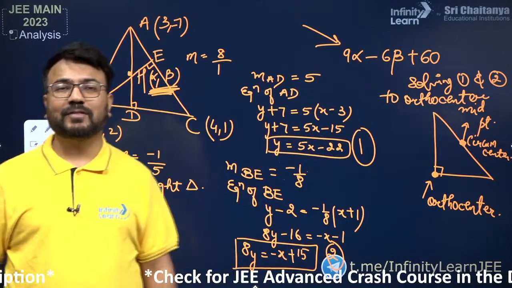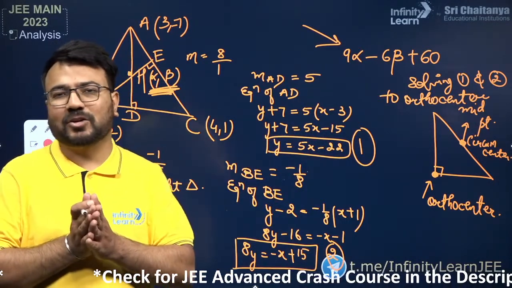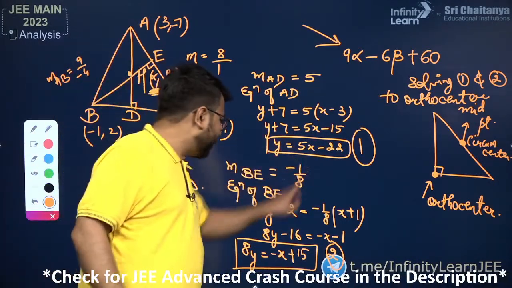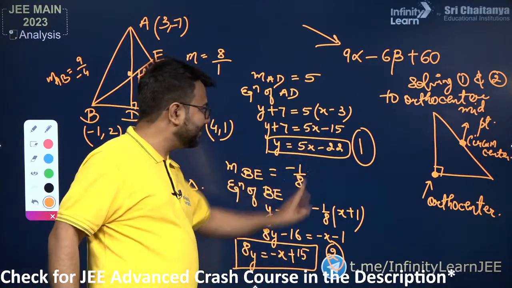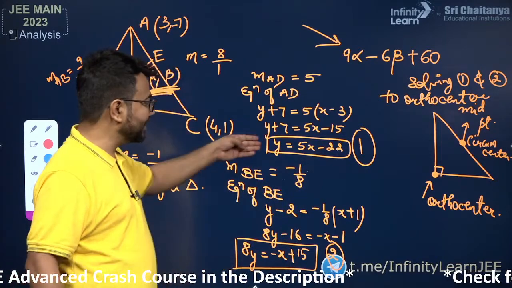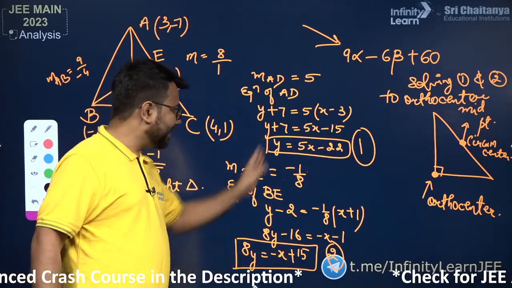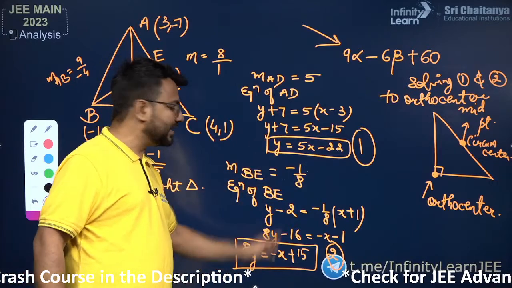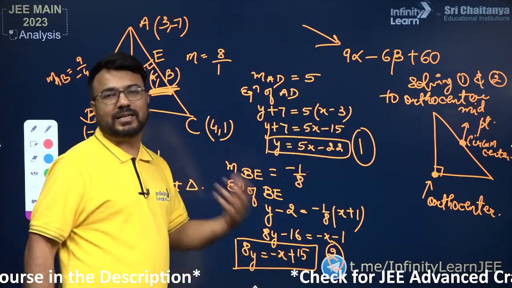Is that clear to everyone? Can you please put some comments in the comment section: what is the point of intersection of these two lines? Suppose you multiply this by 8, so 8y and 8y become equal. In that case, we can just evaluate the x and then we can evaluate the y.